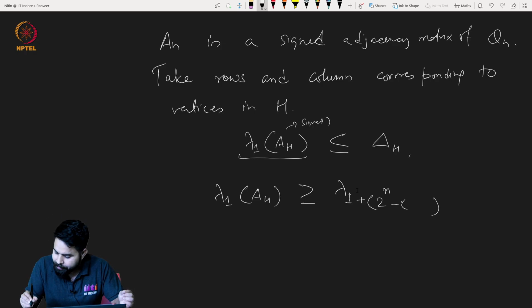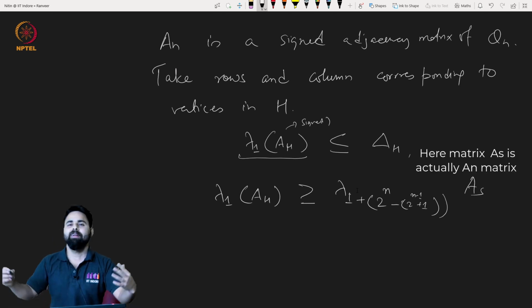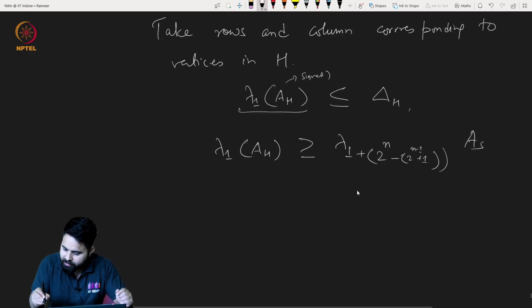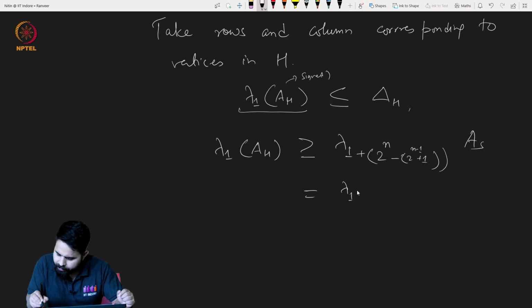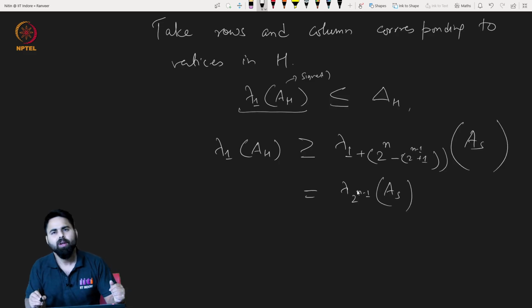It is 2 raised to the power n minus 1, plus 1, so this is plus 1, of AS, the signed adjacency matrix of the bigger graph of Q.